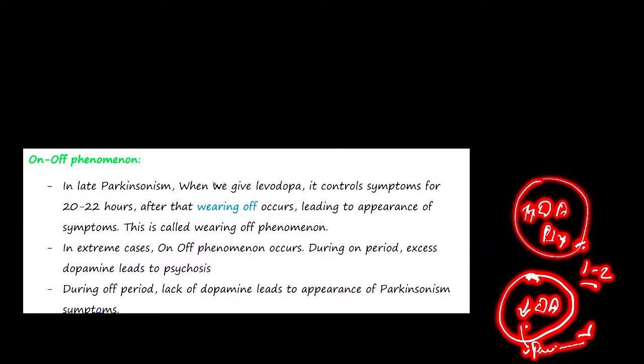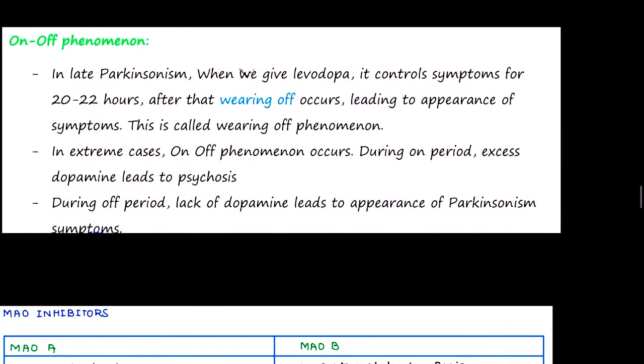The on period is the condition in which there is excessive dopamine production inside our brain, and that is psychosis. And the off period is the condition in which that dopamine is now consumed, and there is a lack of dopamine inside our brain, and that will lead to Parkinsonism. So here you can see the on-off phenomenon.